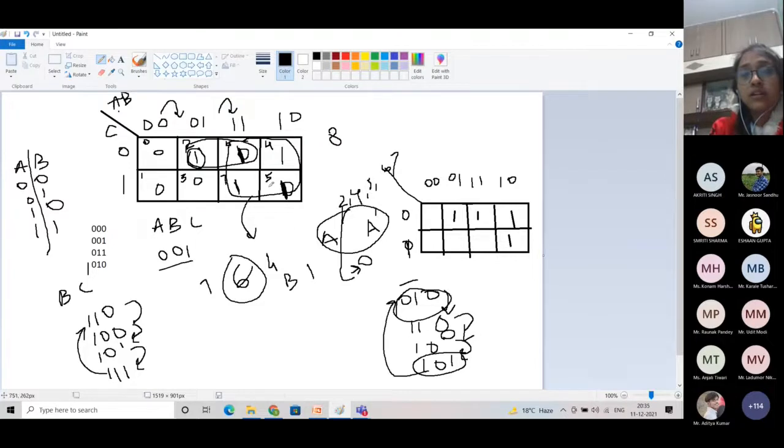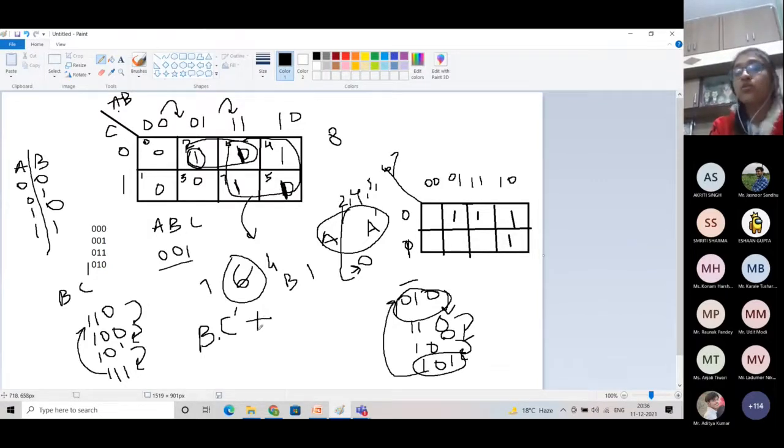Now I was just showing you how you can write the expression from the group. So we will write only those variables which are constant in the whole group. So for this shorter group, B is not changing its value and C is not changing its value. So the minterm of B will be B because its value is 1, and C will change to C bar, and there will be product of B and C bar. We are writing the SOP of this, so we are going to add this term.